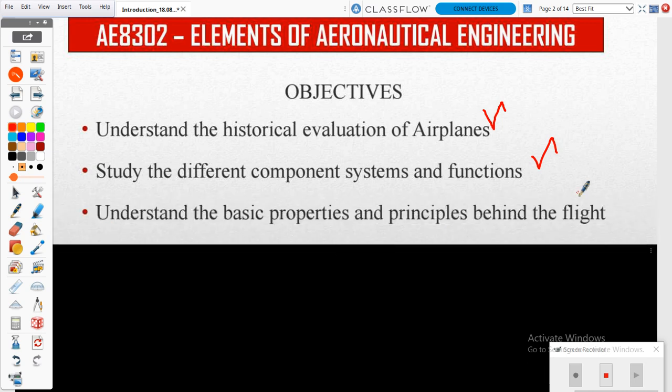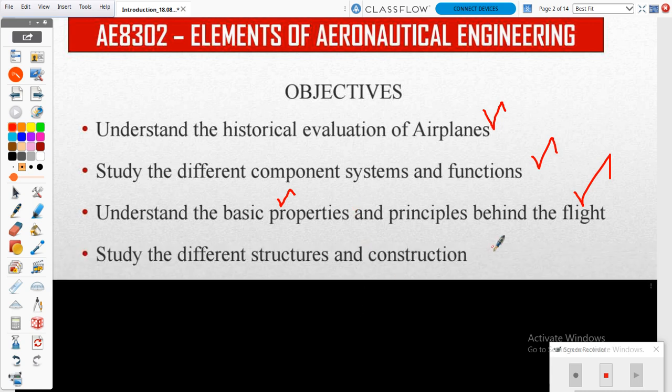And the third one, understand the basic properties and principles behind the flight. We can't directly operate our vehicle without knowing basic information. So that is the properties. For example, basic property means you need to know about our air, the mesosphere, the stratosphere. You need to know what altitude each has, and what the standard value of pressure and temperature of the air in a particular sphere is. Those parameters will affect our vehicle.